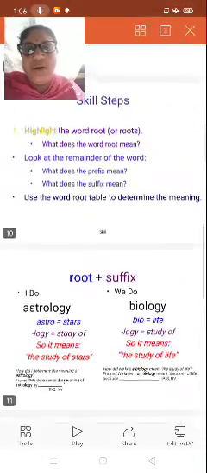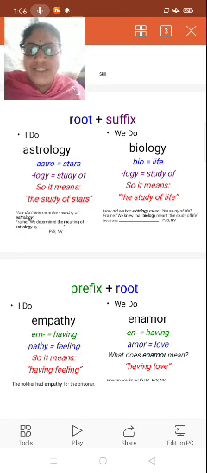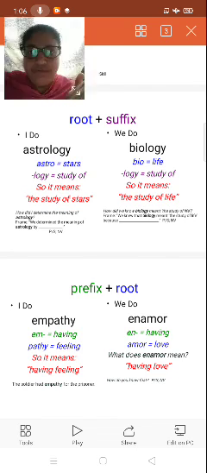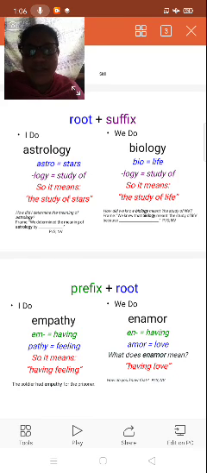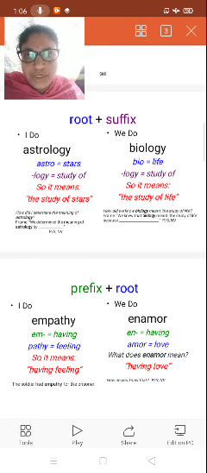I have written all the examples here. You are already seeing it. Astrology: root plus suffix. I already told you that suffixes come at the end of the word. So what is the root here? Astro is the root and the suffix is logy.